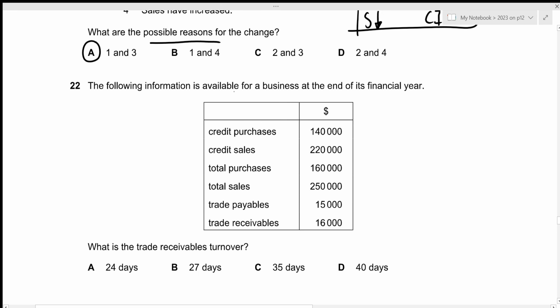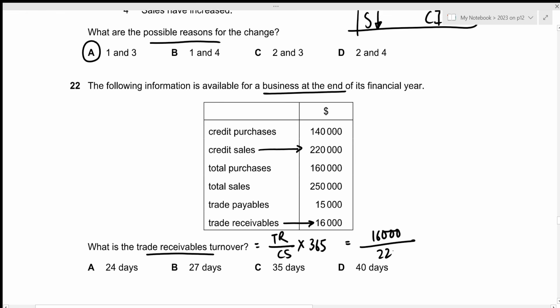Now for question number 22, the following information is available for a business at the end of its financial year. We need to calculate the trade receivables turnover. So the formula is quite simple. We just divide the trade receivables by the credit sales multiplied by 365. The trade receivables in this case is 16,000. The credit sales is given as 220,000 times 365. This will result in the value of 26.55. And remember, whenever we're calculating days, we have to round it up. So that will be 27 days. This is given in option B.